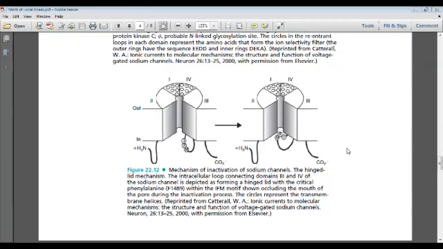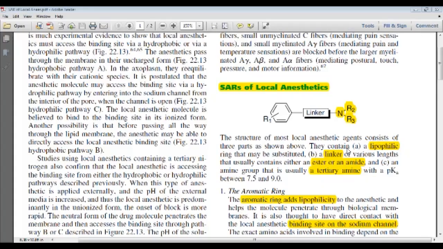Now we shall see the structure activity relationship of the local anesthetics. There are three parts to be named: the lipophilic part, the linking part, and the hydrophilic part. The lipophilic part enables the drug to be transported from the extracellular space inside the cell. It must be aromatic in nature, and it will have direct contact with the binding site on the sodium channel.